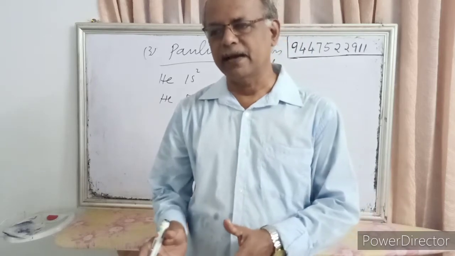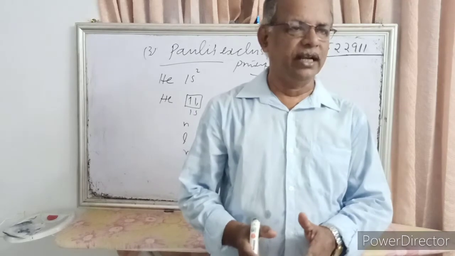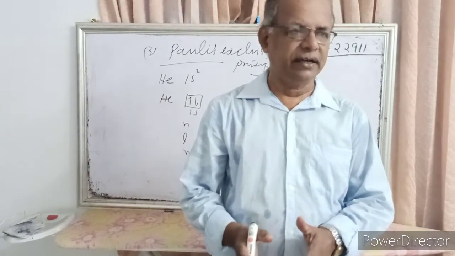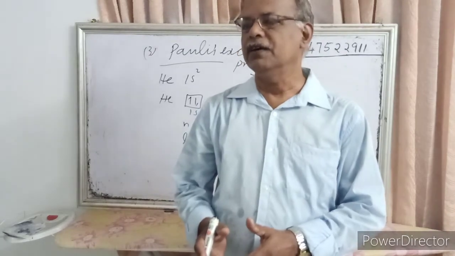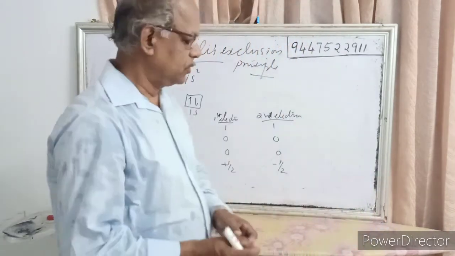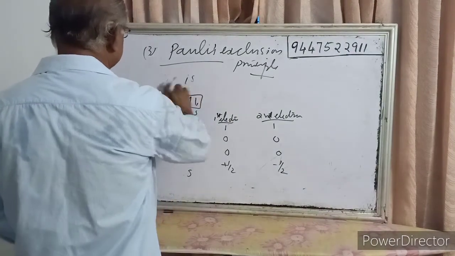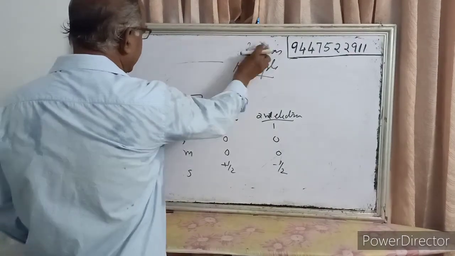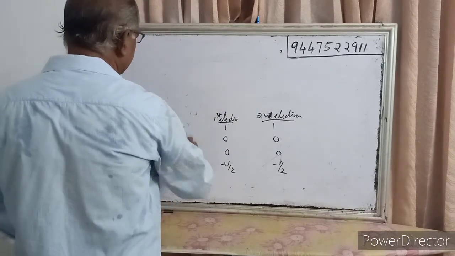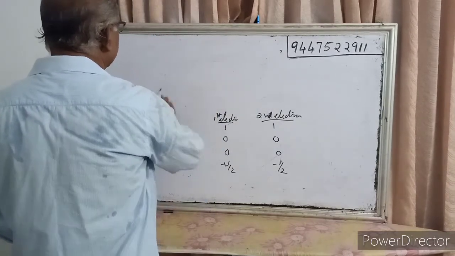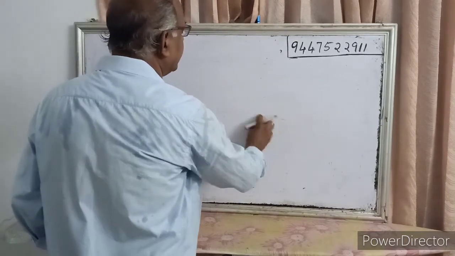Third is Pauli's exclusion principle: no two electrons in an atom can have the same values for all four quantum numbers. These are related to the quantum numbers and the filling of electrons in orbitals. Next we have to study the special electronic arrangements in chromium and copper.